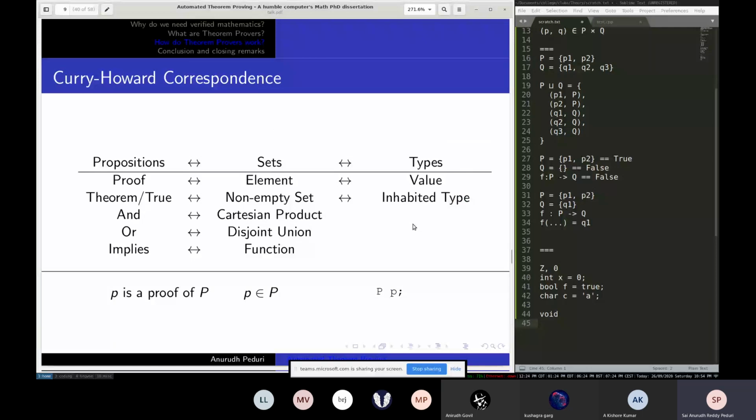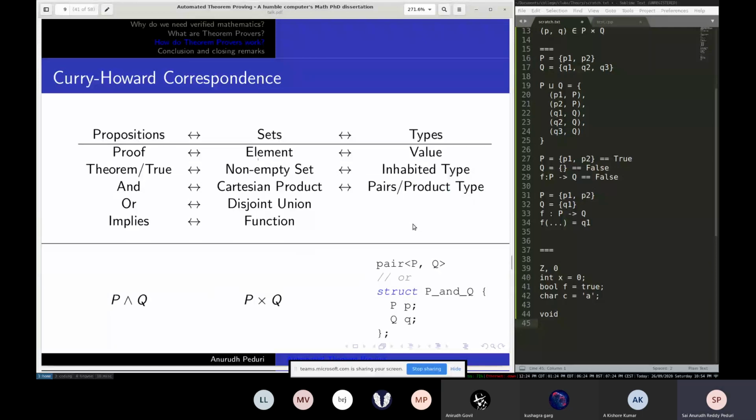Yeah. So the next thing is "and". What do you think "and" will become? It will simply become a pair. So this is the C++ pair, or if you're not familiar with that, you can just think of a struct. So P and Q is a struct. What does it have inside? It has one value of type P and one value of type Q.